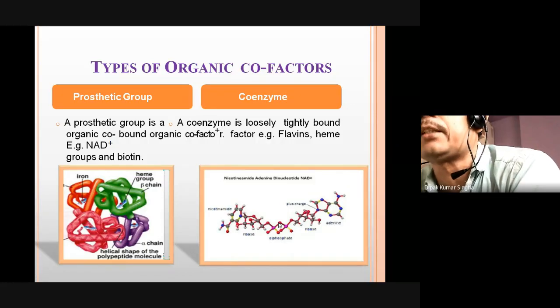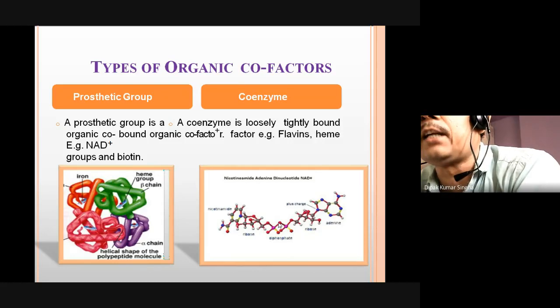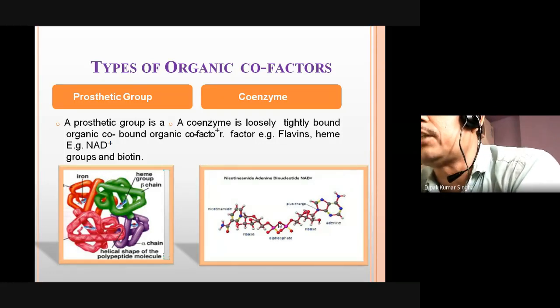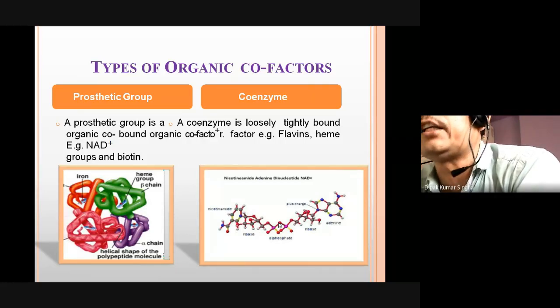But the examples are the same compounds: sometimes tightly bound, sometimes loosely bound. When tightly bound, it is called a prosthetic group, and when loosely bound, a coenzyme. But the compound is the same.